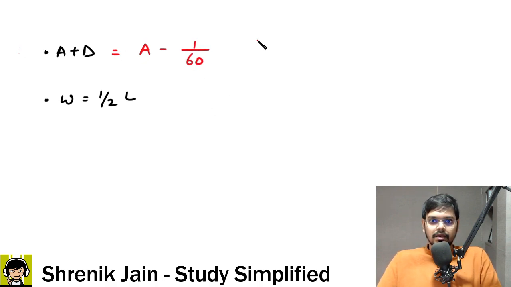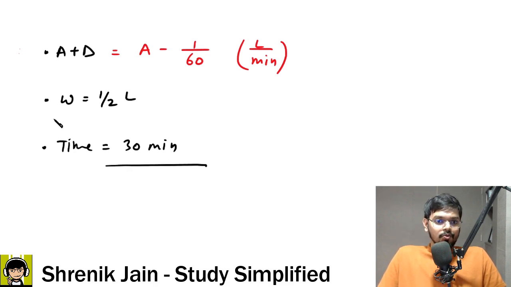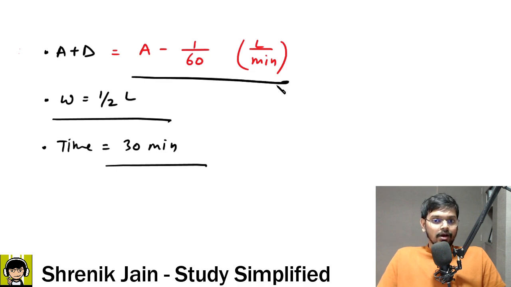Okay, so this is their liter per minute efficiency. And how much time is given, sir? The time is given as 10 minutes. Check it out. I am writing this in place of days, do not confuse it with drainage, I just write time. So time is 30 minutes. Now tell me guys, can you see a different scenario here? Time is also given, how much work they have to do is also given, who is working is also given. Then what do we have to find? Obviously the efficiency of A, that is unknown.